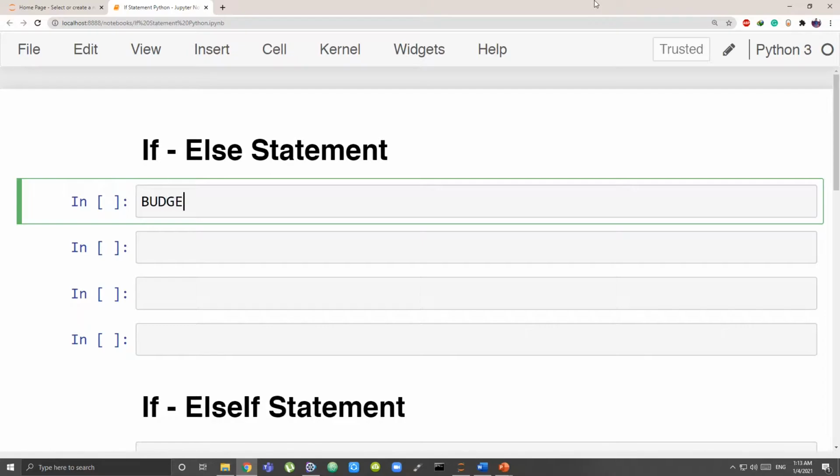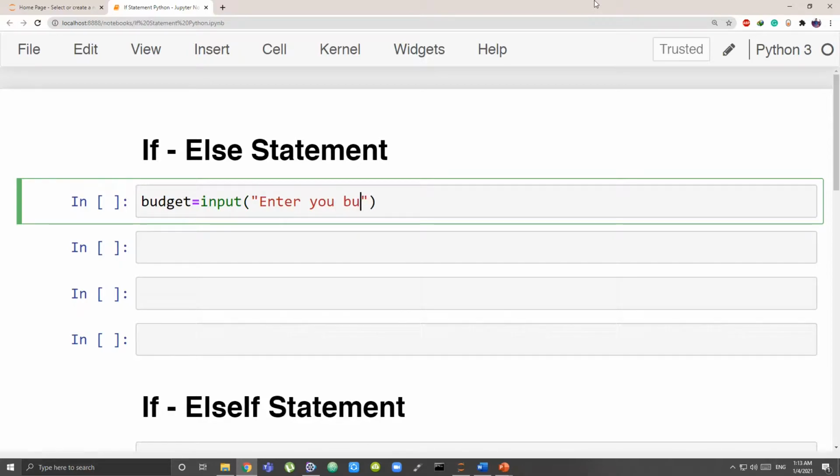We are going to be inputting the budget. So the user is going to input whatever their budget is. So budget is equal to input. So the command to take anything input from the user is input, and enter your budget.